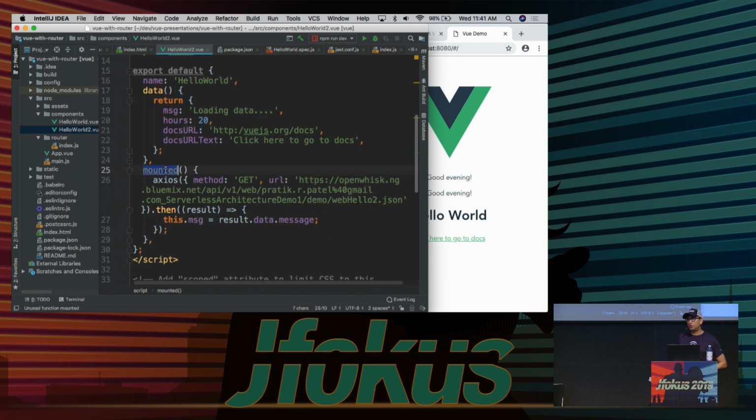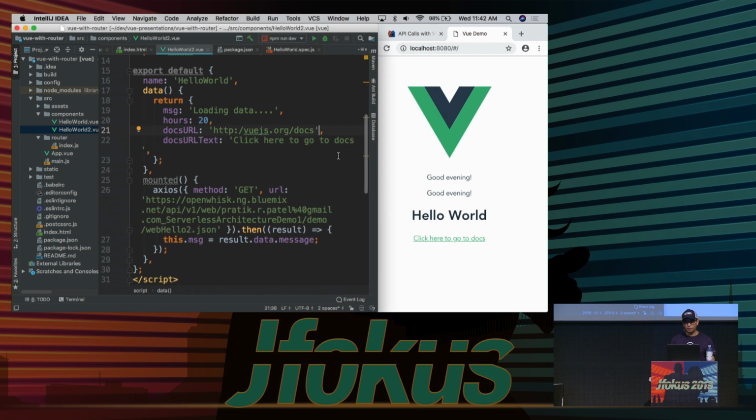And so what we do is we hook into one of the lifecycle methods here. In this case, I'm hooking into mounted. So that means that when the component is mounted, this block of code will get run. And you can see I'm using Axios here, and I'm hitting a serverless application that I have running on IBM Cloud Functions. That's just returning hello world, essentially. But if I reload this, or let's just make a change here. All right, I'm just going to make a small change. And you can see that for a second there, it will say loading data. Let's make this a little smaller. Okay, I'm just going to get rid of that space there, right?